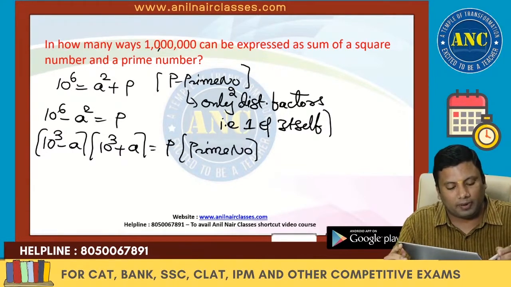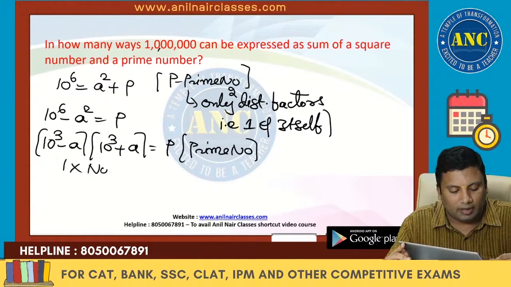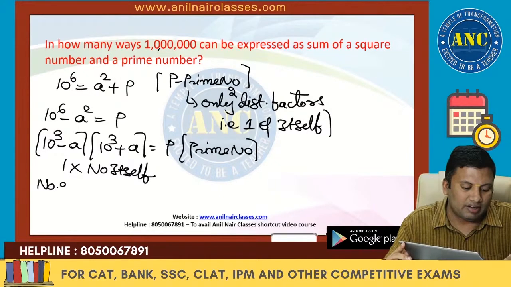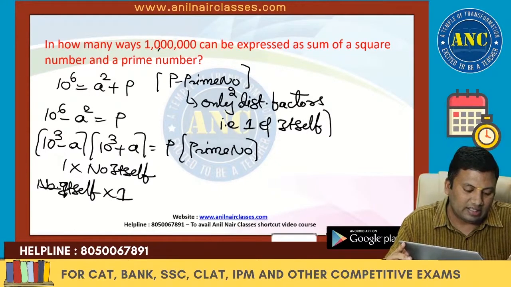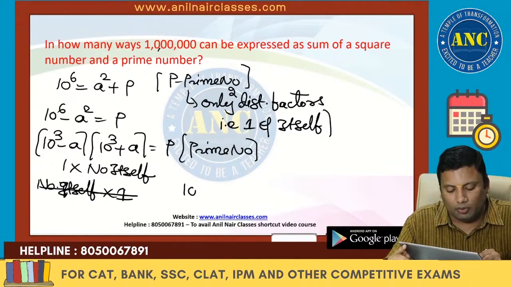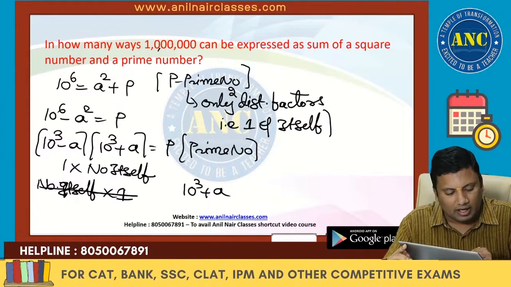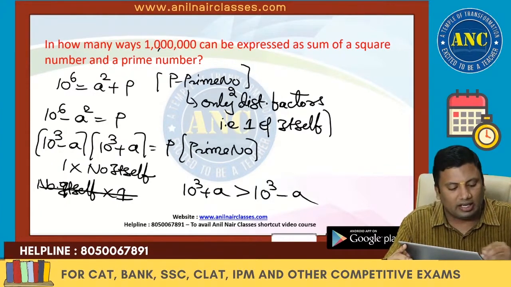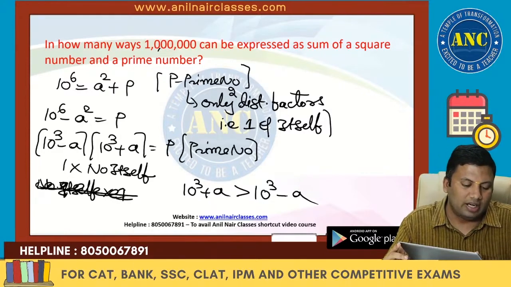Because P is a prime number, it is either 1 into the number itself, or the number itself into 1. This second option is incorrect. Why? Because 10 cube plus A, where A is an integer and the square of a number, is always greater than 10 cube minus A. So it is 1 into itself.